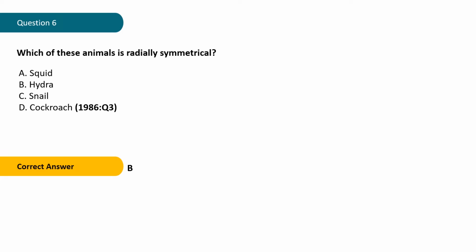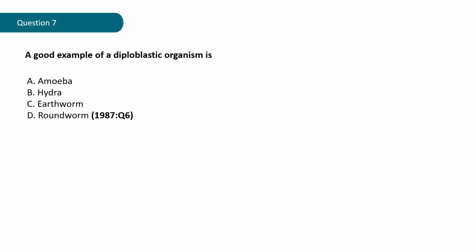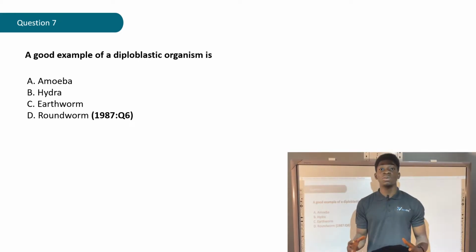Question 7. A good example of a diploblastic organism is A. Amoeba, B. Hydra, C. Earthworm, D. Roundworm. That question is gotten from the year 1987, question 6. Why not give it a try? Okay, let's see what the correct answer says.